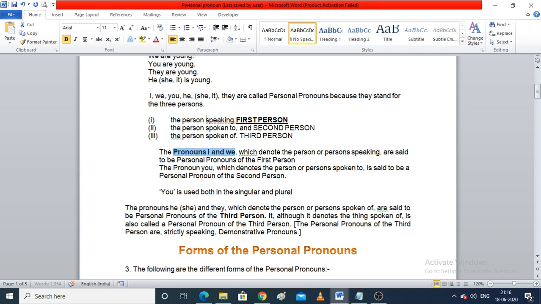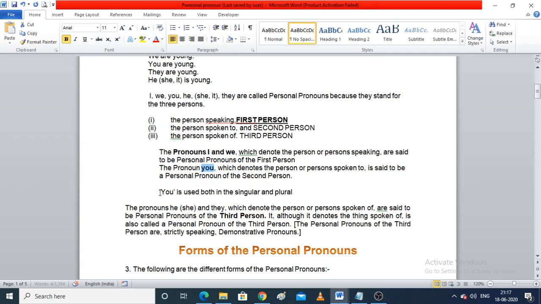That is, in the example we have just said, A is talking with B, so A is the first person, B is the second person and they are talking about C, so C is the third person. So the pronouns I and we are used for denoting the first person. Now the pronoun you is used to denote the person spoken to, that is B. Fine. So you is a second person.